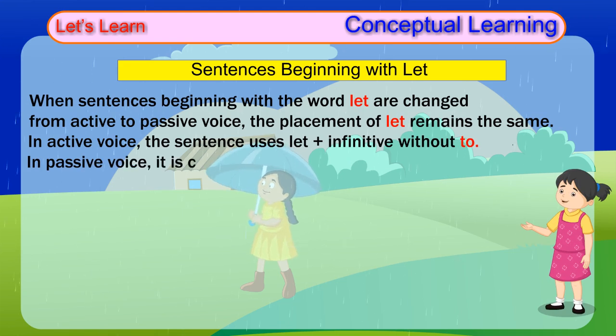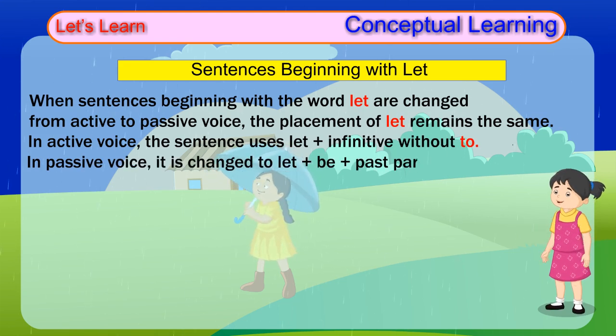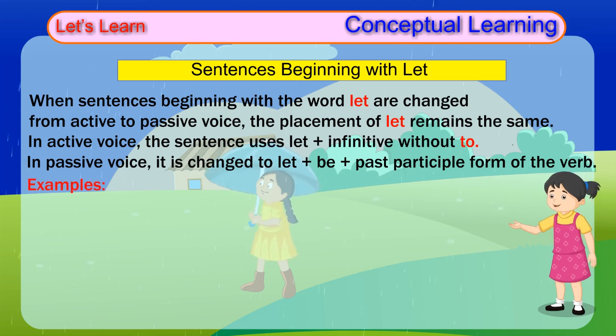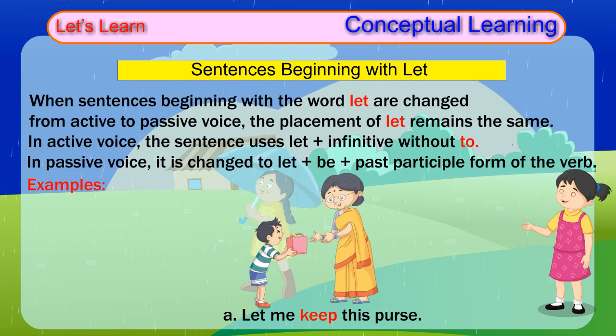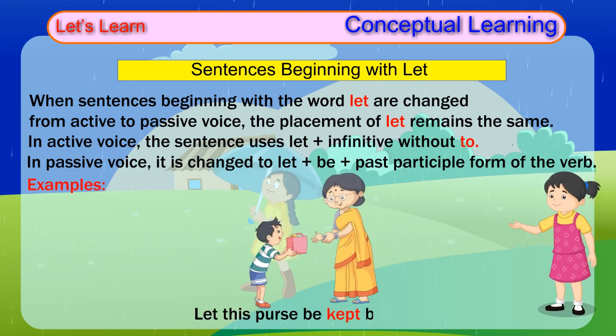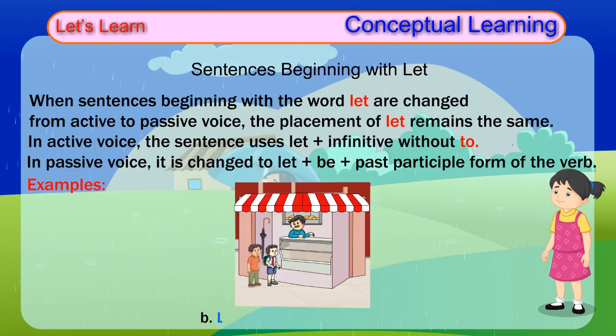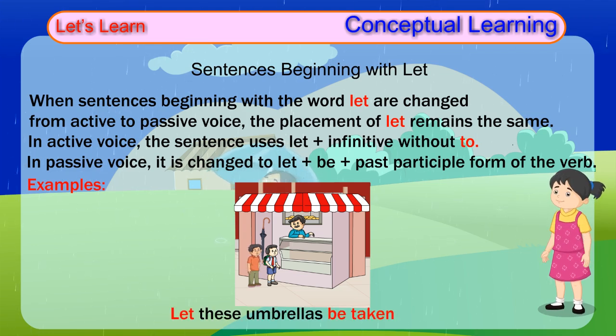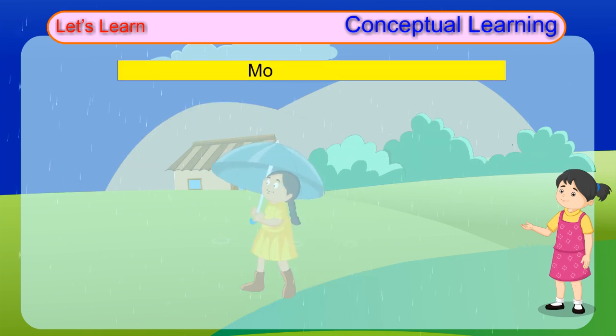In passive voice, it is changed to let plus be plus past participle form of the verb. Examples: A. Let me keep this purse. Let this purse be kept by me. B. Let them take these umbrellas. Let these umbrellas be taken by them.